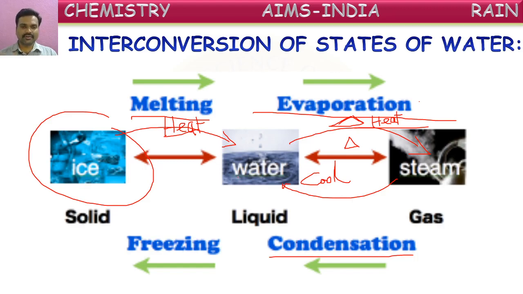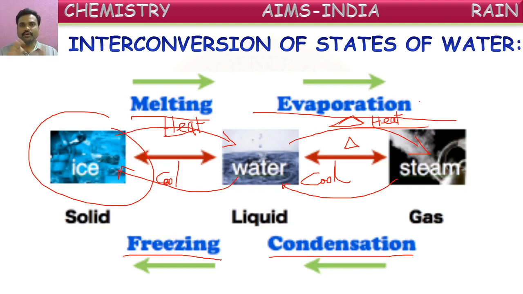If you cool water further, to very low temperatures, then what happens? This liquid water converts into solid ice. That conversion of liquid into solid is called freezing. So in this way, by changing temperature, water can be changed from one form to another form.